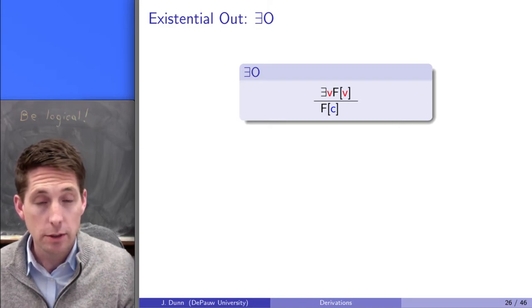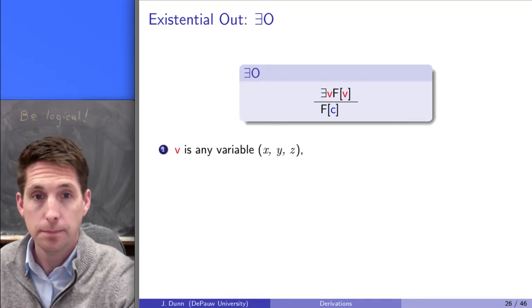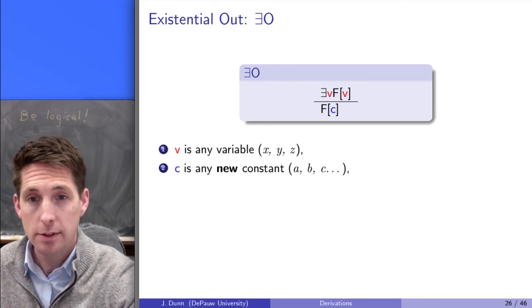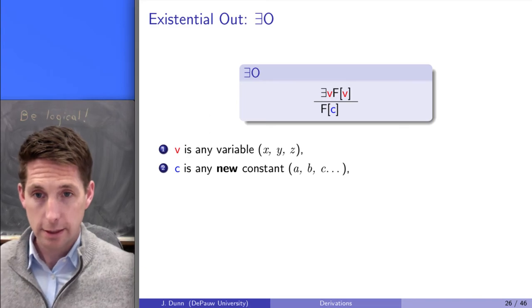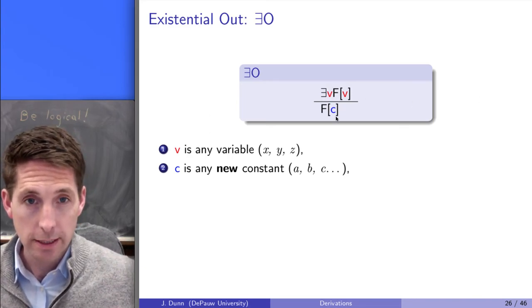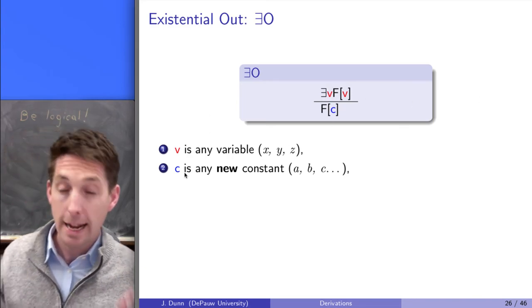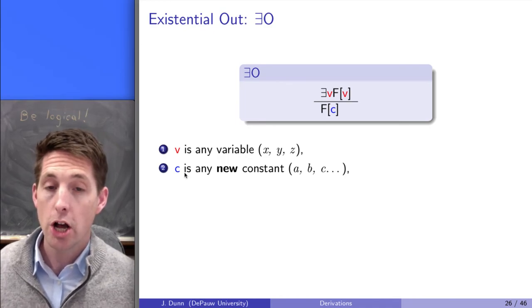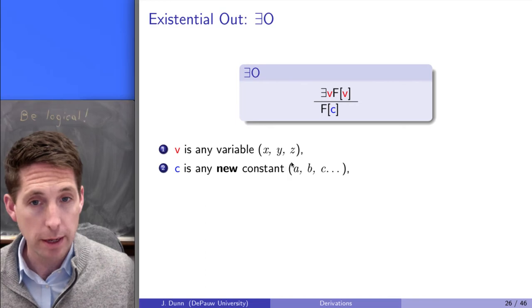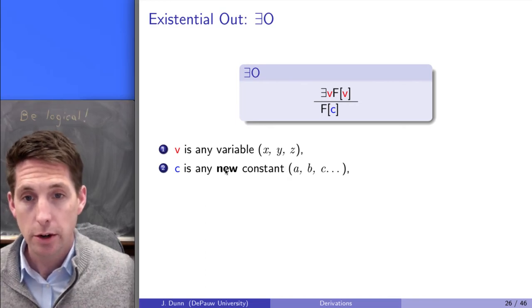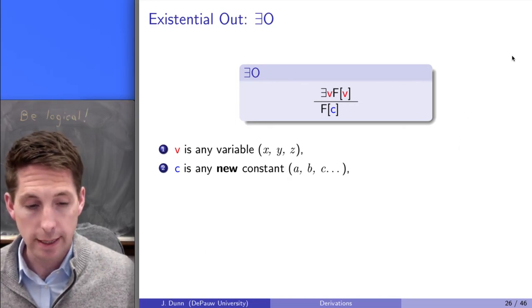If you have your notes, you can go back and look and see that. So v is any variable. Here's the big difference between universal out and existential out: v is any variable, x, y, or z, but c, when you do existential out, has to be what we call a new constant. It's not any constant whatsoever. You can't pick whatever you want. It has to be new, and I'll say what new means in a second.